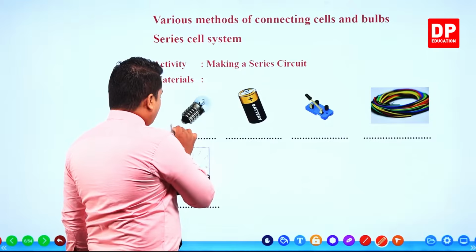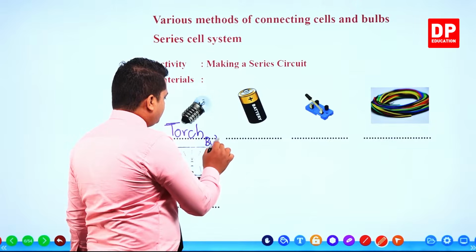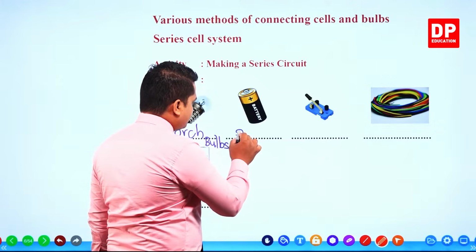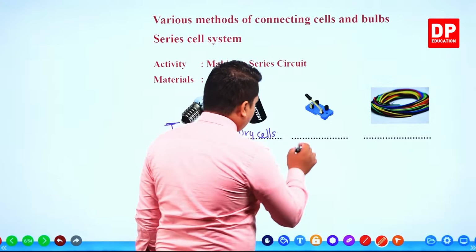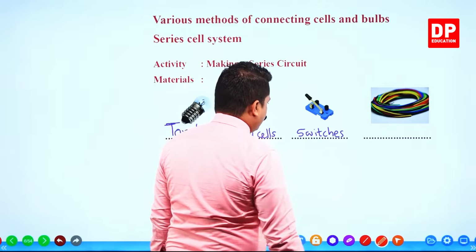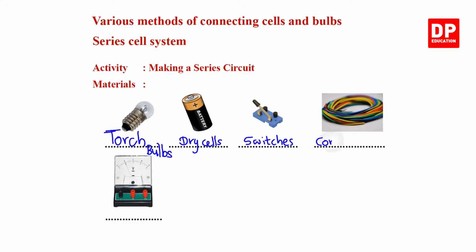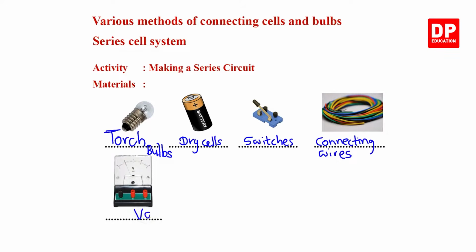We'll be needing torch bulbs, dry cells, switches, connecting wires to connect these things, and a voltmeter.